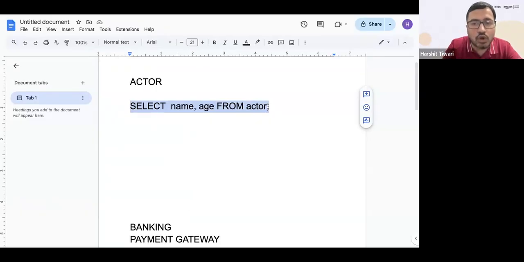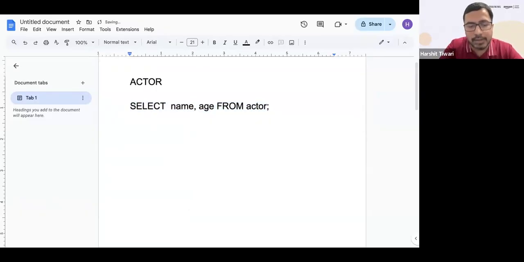Okay, and the SQL clauses you put as capital. Like select, select is the clause, so you keep this as capital. This from will be capital. It's not necessary. It's not case sensitive. So even if you write it in small, like select, it also works. But the convention is to keep it as capital.